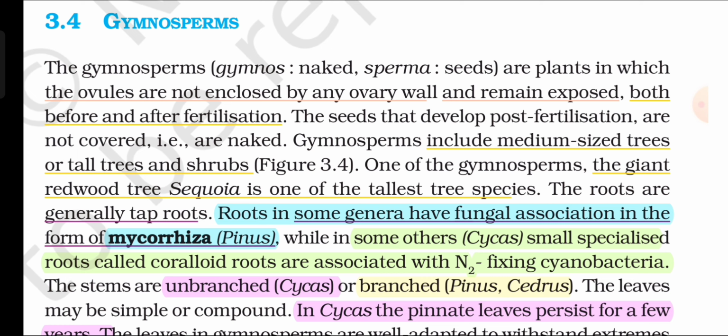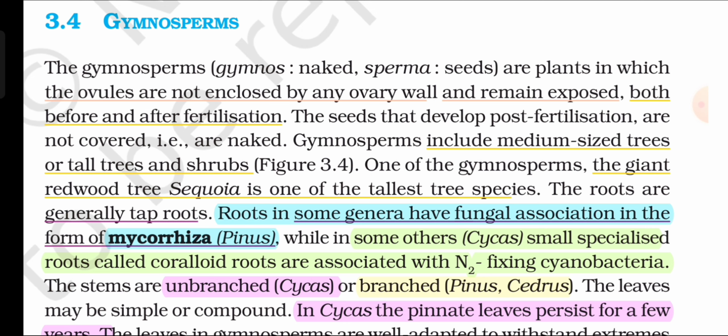The roots are generally tap roots. Roots in some genera have fungal association in the form of mycorrhiza, Pinus, while in some other, Cycas, small specialized roots called coralloid roots are associated with nitrogen-fixing cyanobacteria. The stems are unbranched, Cycas, or branched, Pinus, Cedrus.